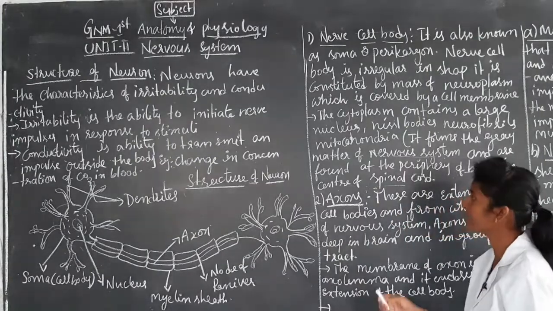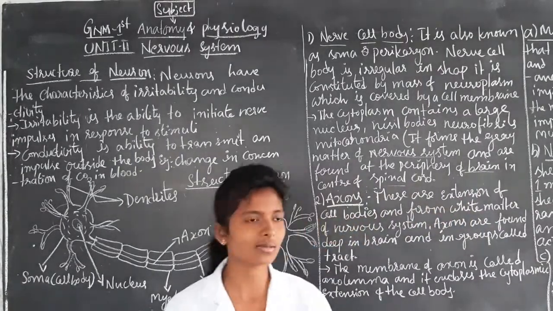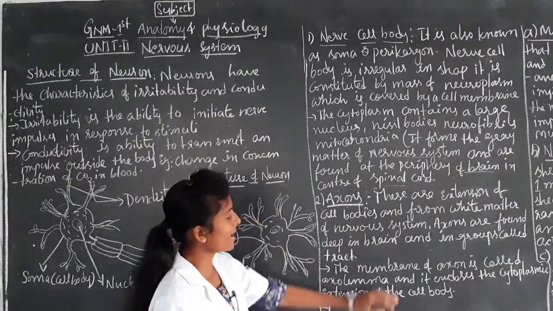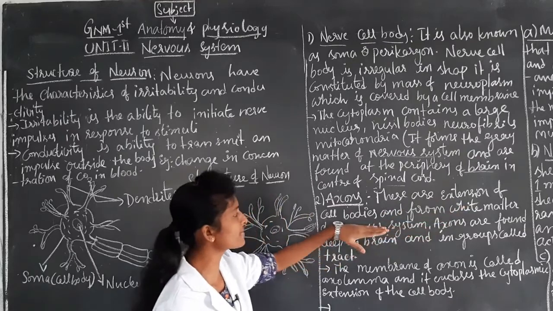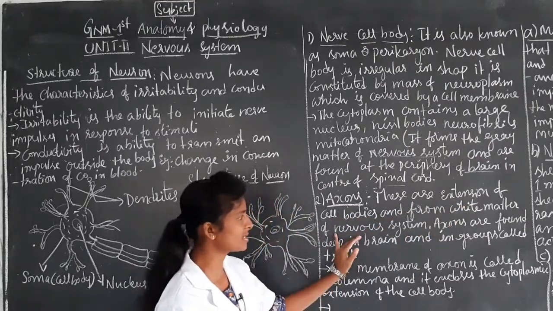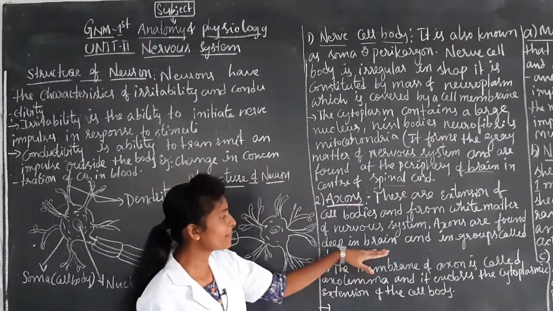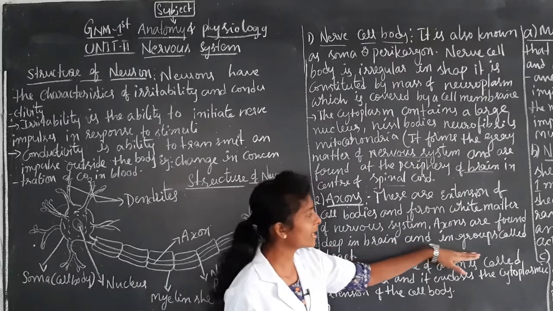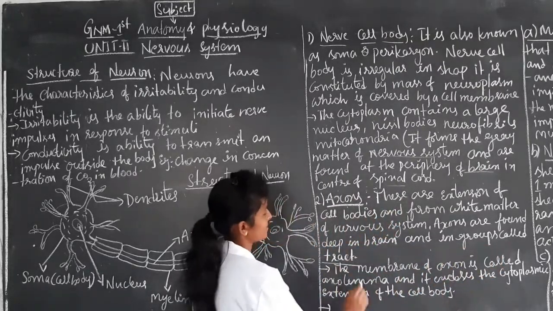And next one is axon. These axons are extensions of cell bodies and form white matter of the nervous system, and axons are found deep in the brain in groups called tracts.